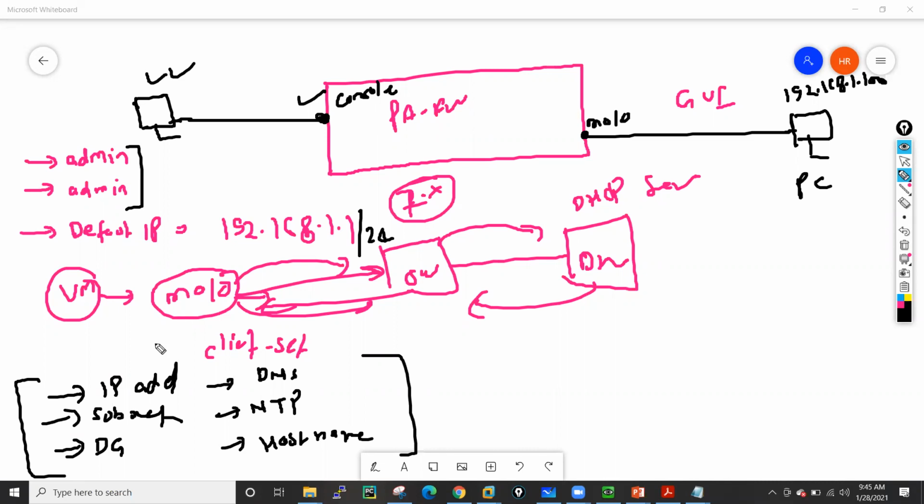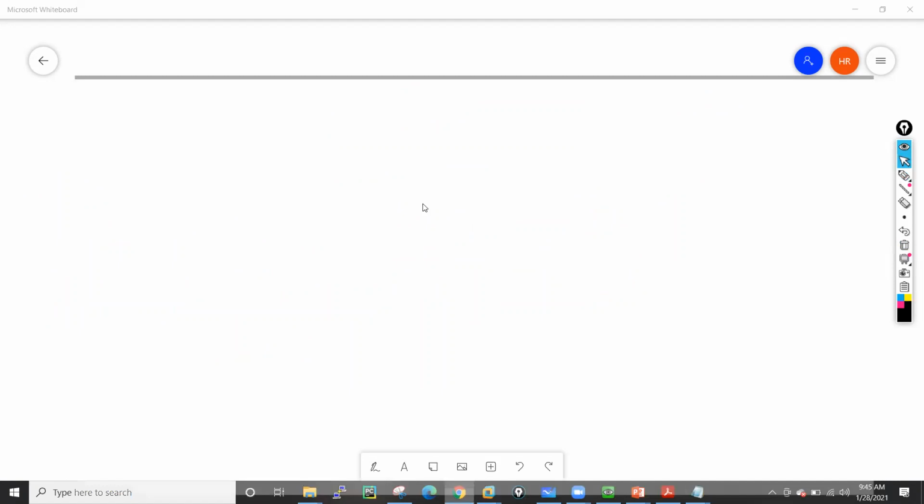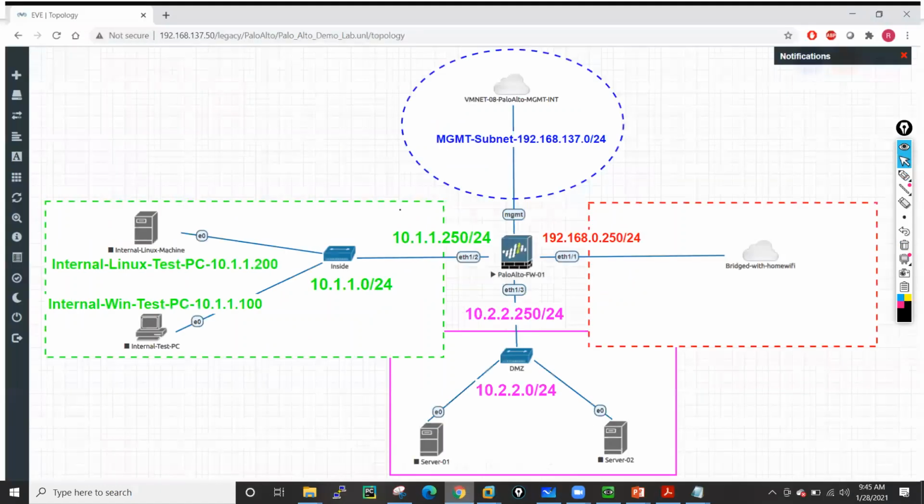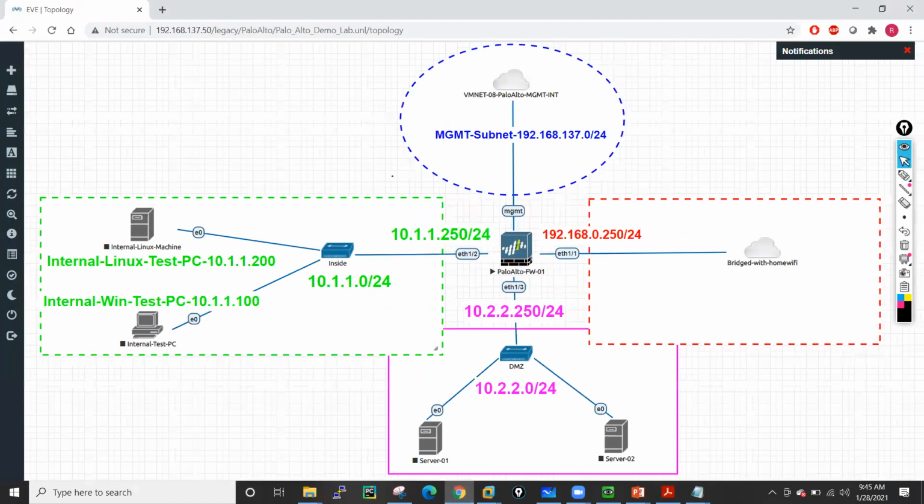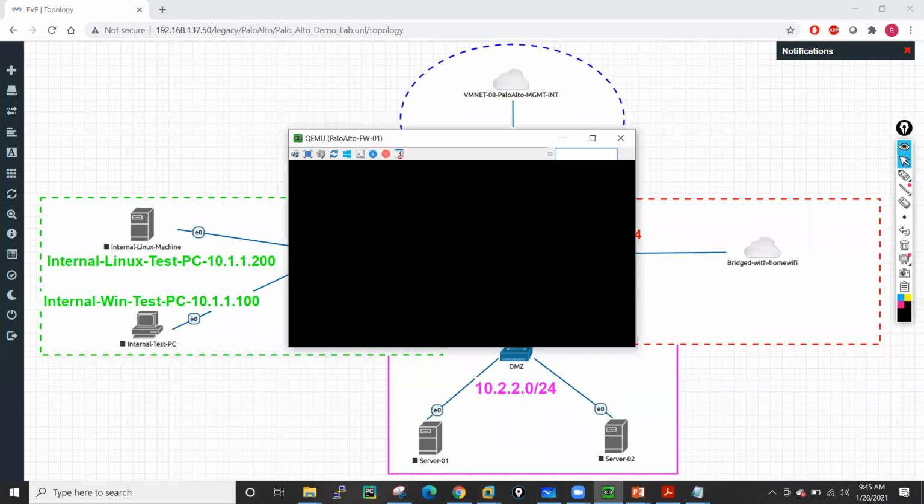So can we see that? Can we configure these details? I have one firewall in my lab, and I have just opened this topology. Right now it gets the IP address from DHCP, because I have configured my lab in such a way that whenever my Palo Alto comes online, it will automatically get the IP address from DHCP. Right now I am using my VMware Workstation as a DHCP server.